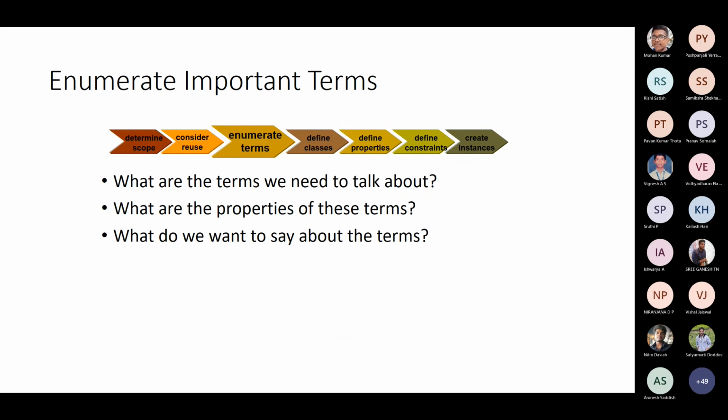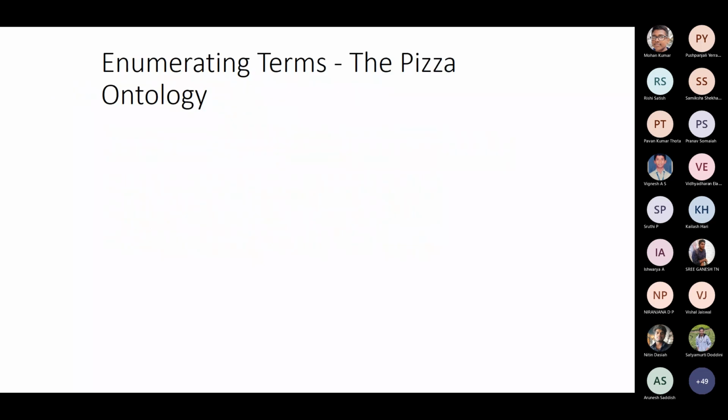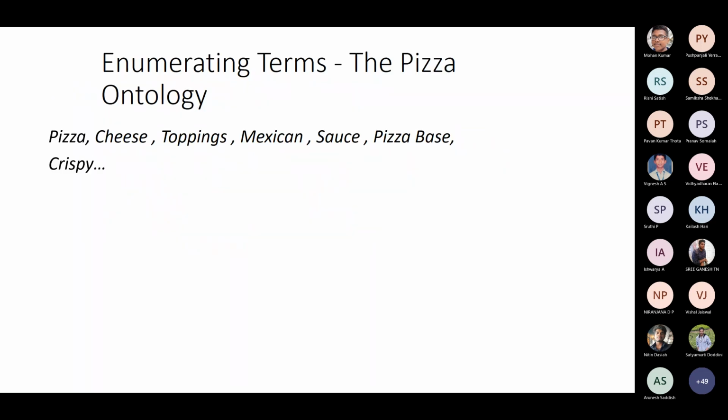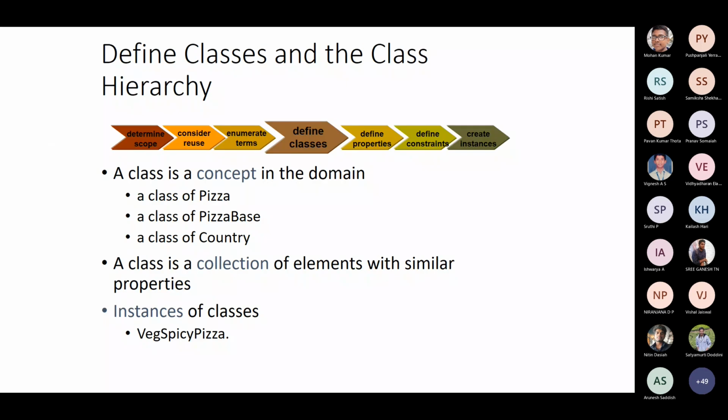You also have to enumerate the important terms: what are the terms that we talk about, what are the properties of these concepts, and what do we want to say about the terms. For example, enumerating the terms in a pizza ontology: pizza, cheese, toppings, Mexican sauce, etc. Similarly, define classes.